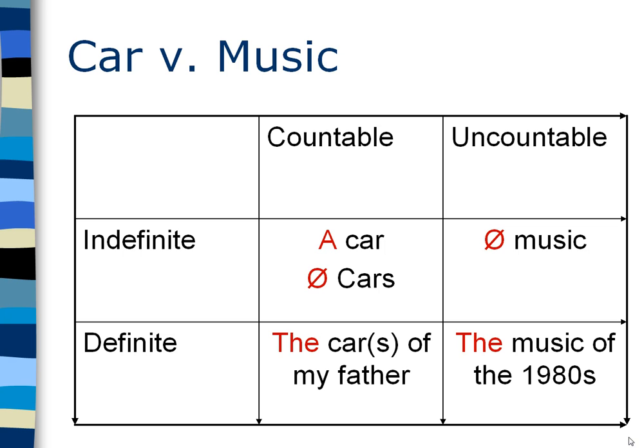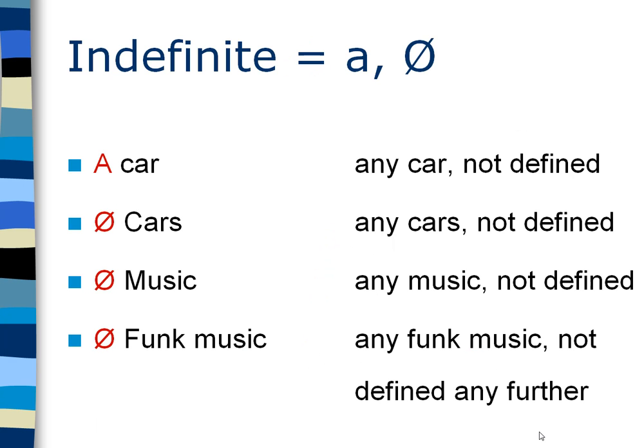In the first video we looked at this framework and we looked at the difference between countable and uncountable words, and we took a look at the difference between indefinite and definite. And that way we figured out when to use articles in English. But we promised you to give you more specific input to find out when a case is definite or indefinite. So, indefinite, let's look at some possibilities.